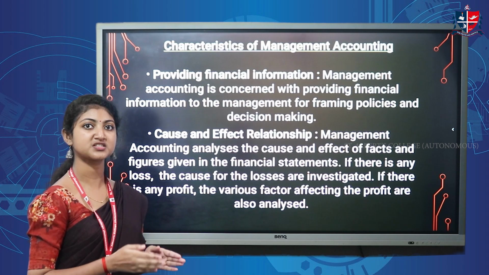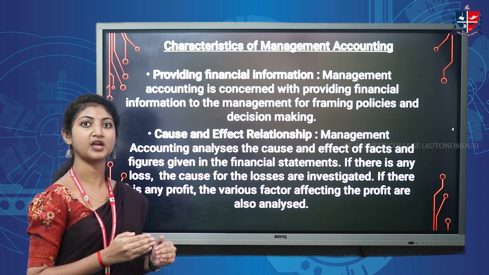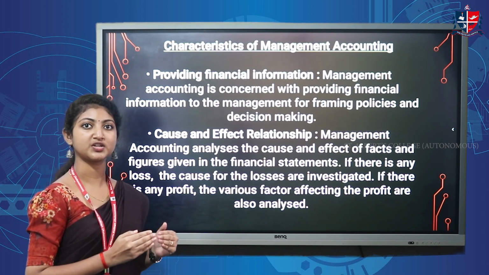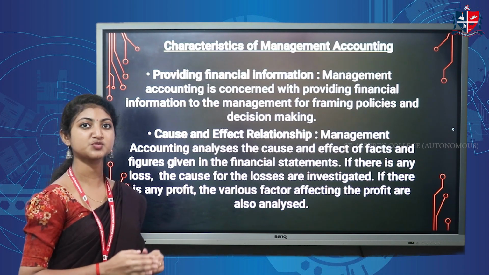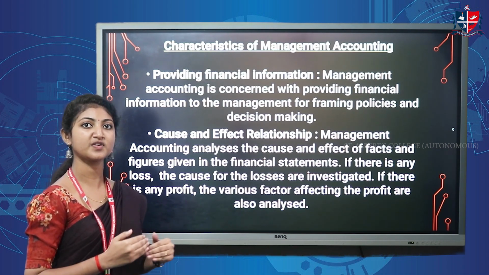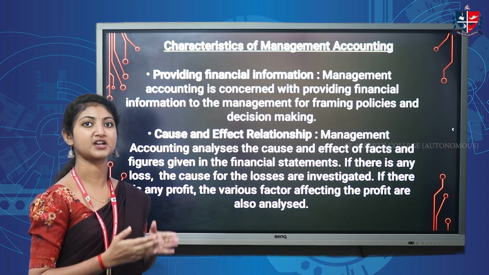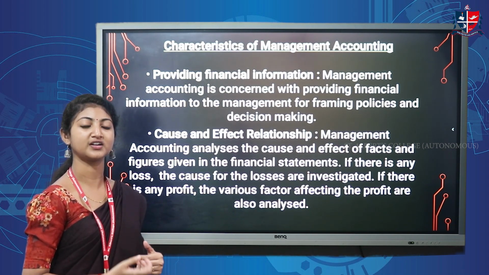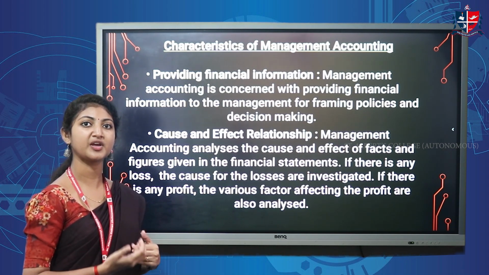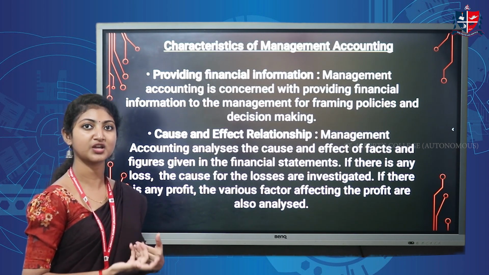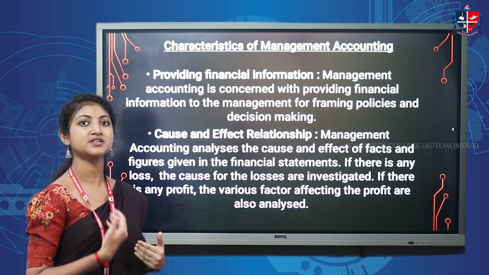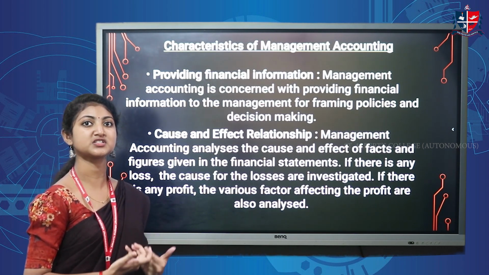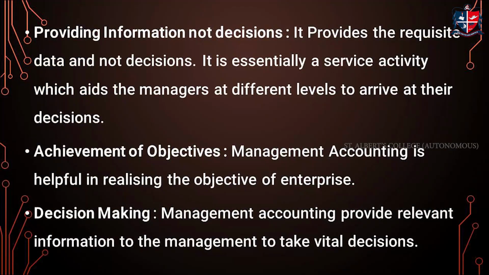We know that the major financial statements used in accounting are the balance sheet and the profit and loss account. In management accounting, the management accountant always tries to keep a cause and effect relationship. For example, in case any loss is incurred, the management accountant tries to identify the reason behind the loss. In case any profit is incurred by the firm, they are also always aware of the factors which affect the profit of an enterprise.